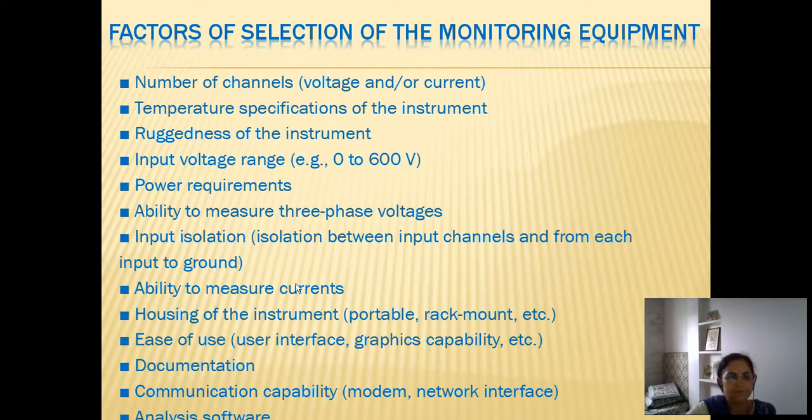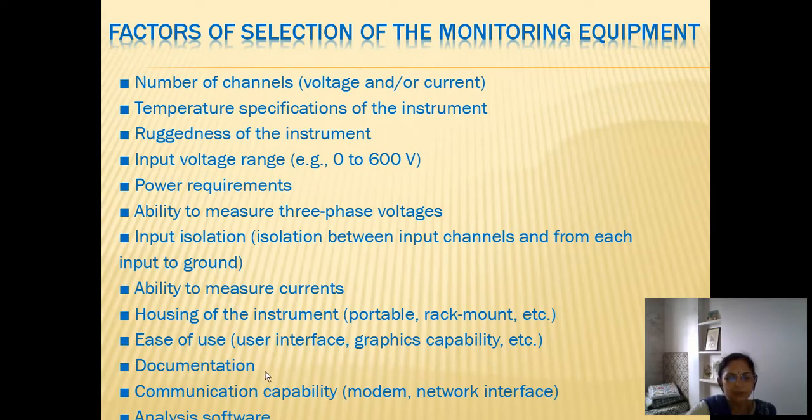This is required. Ability to measure currents, housing of instrument, whether it is portable or rack mounted, ease of use, whether it is having user interface, graphics capability, etc.